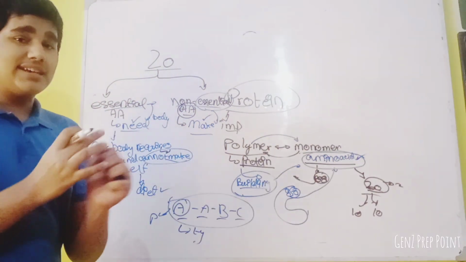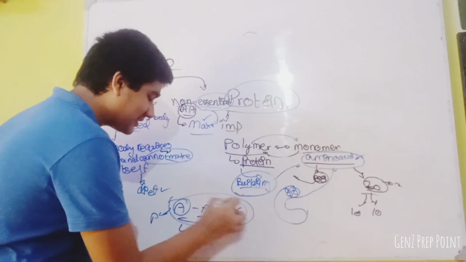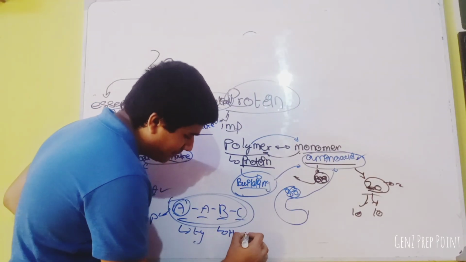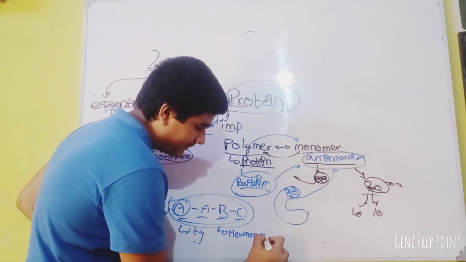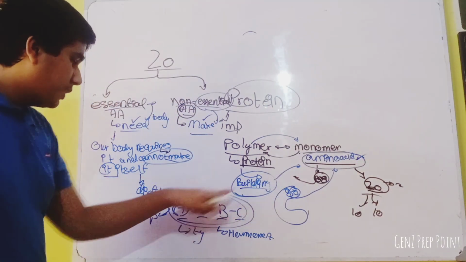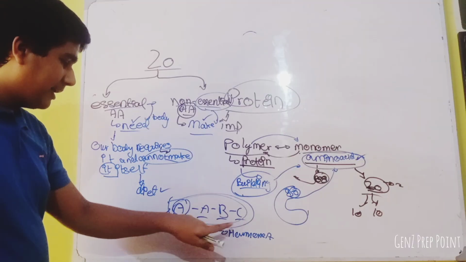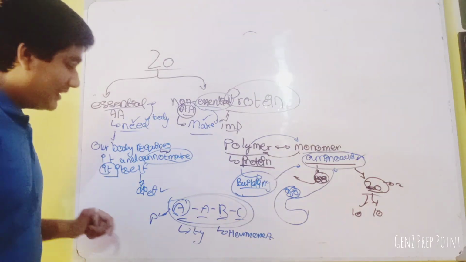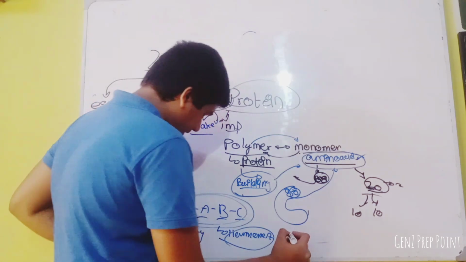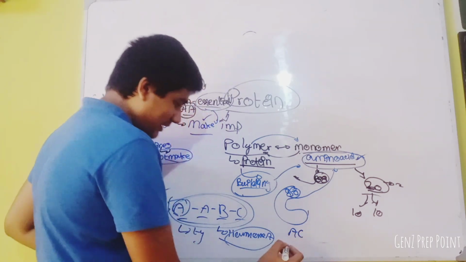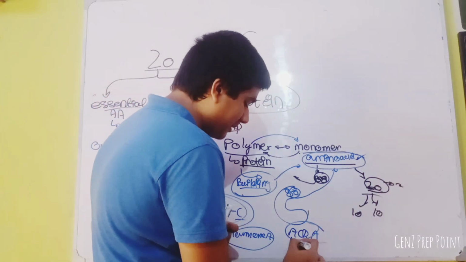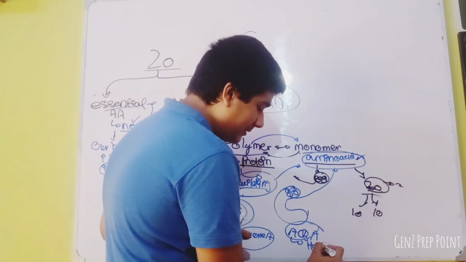This makes hormone A. What combination? When I put amino acid A with A, with B, with C, this makes hormone A. Now I put A, C, B, A. This makes hormone B.